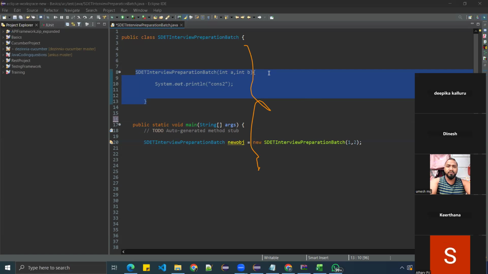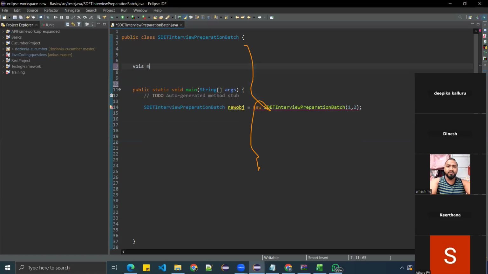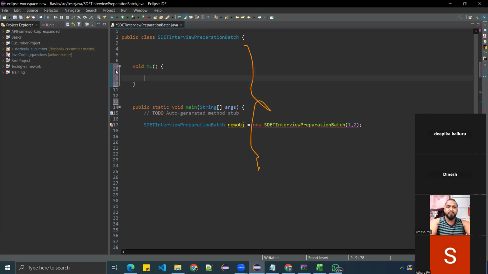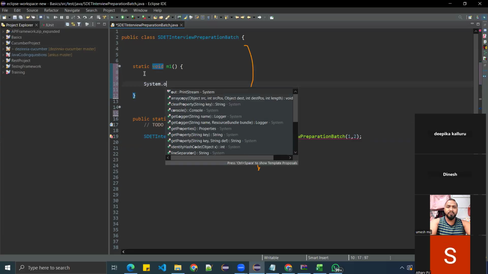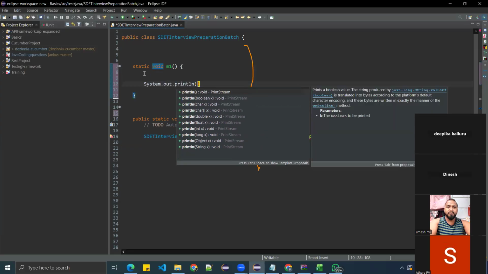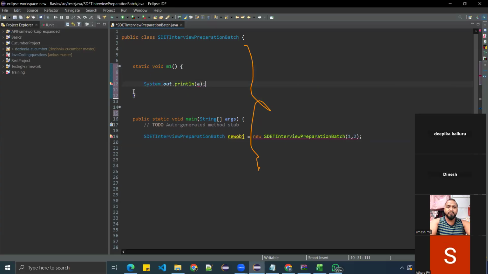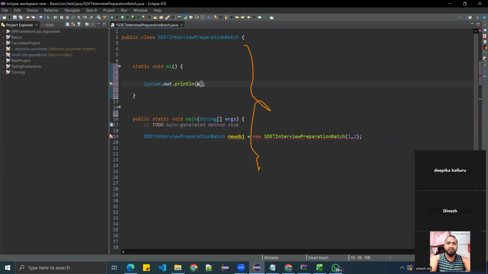Okay, these are the interview questions you would get. Let's say I've created one method, void m1, and this is a static method. I have given System.out.println of a here.